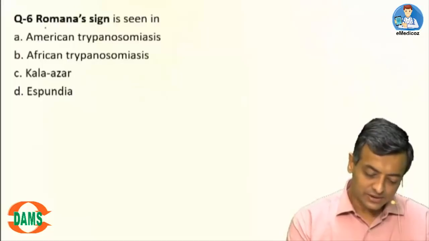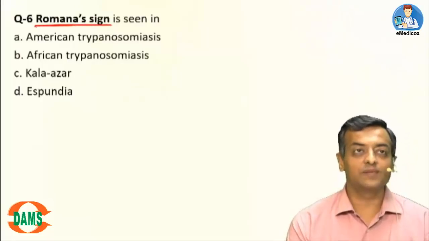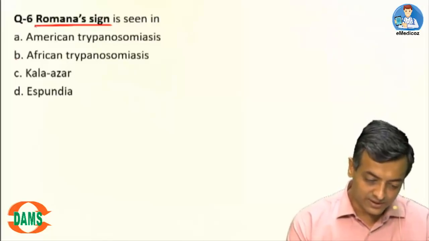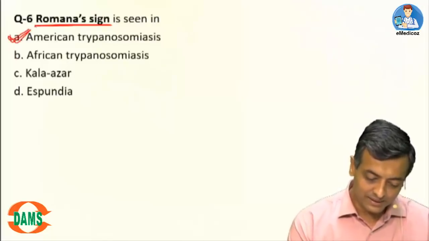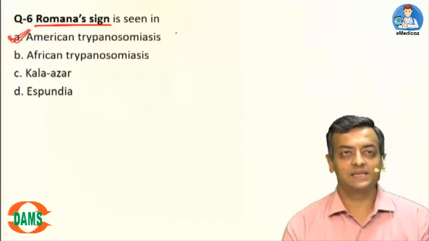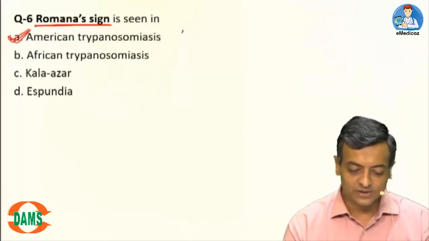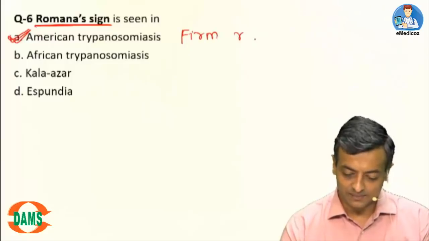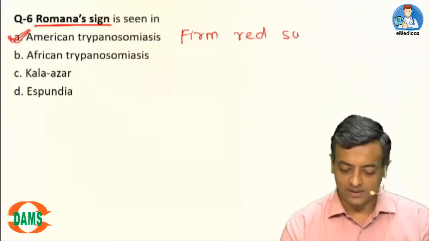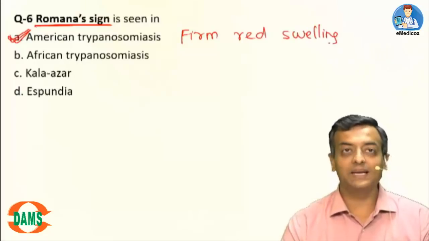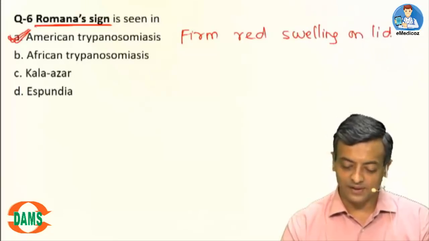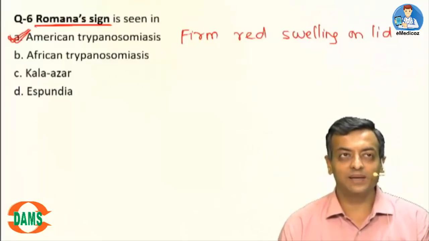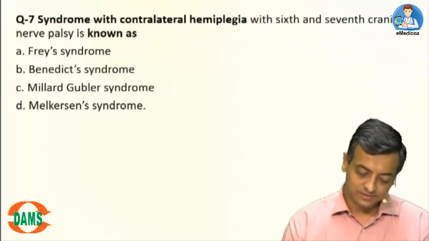Question number 6. Romana's sign. Direct question from PSM and micro. Romana's sign is a feature of American trypanosomiasis. This is basically when the patient has a firm red swelling over the eyelid. A firm red swelling on the eyelid is typical of Romana's sign, American trypanosomiasis. Option number A for question number 6.